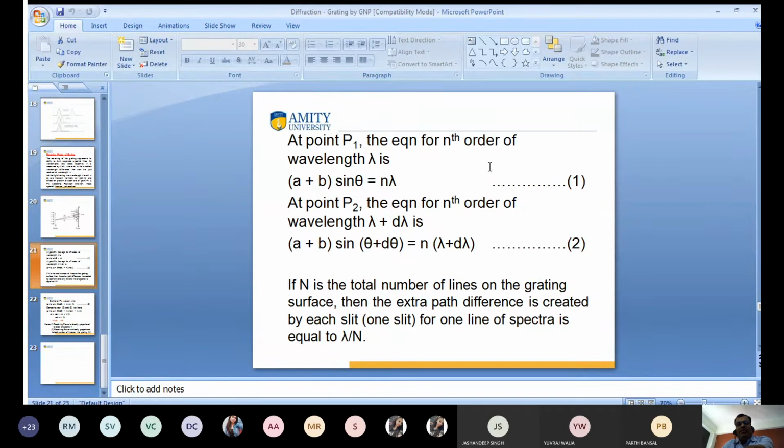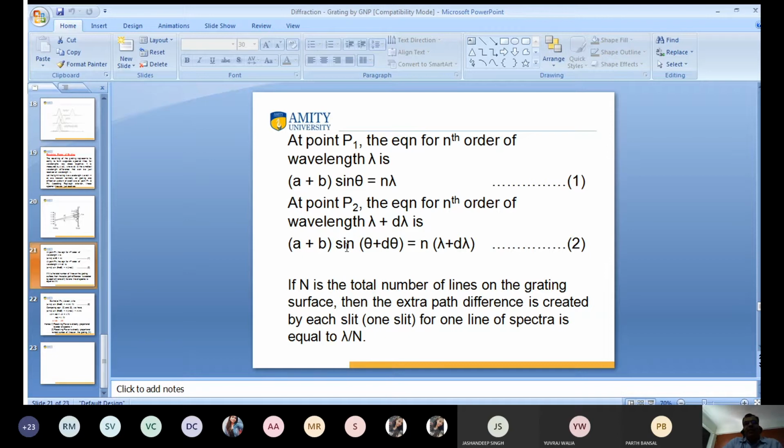Again, equation 2 is (a plus b) sin of theta plus d theta equal to n times lambda plus d lambda. This is equation 2 because we have taken point P2, where the wavelength is lambda plus d lambda and the angle is theta plus d theta. I have added only d theta to (a plus b) sin theta equal to n lambda.